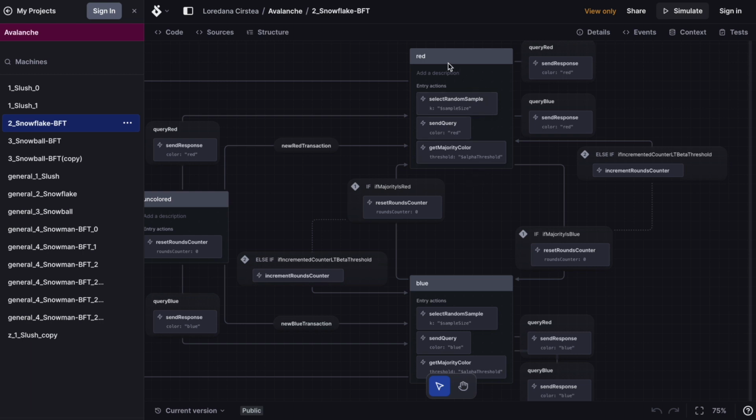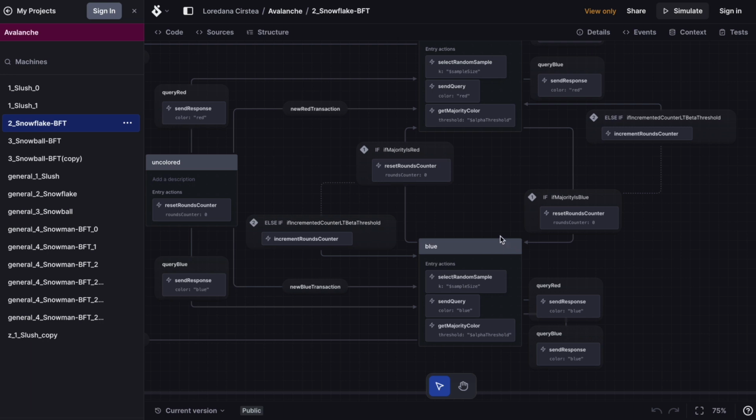So let's say we are again here in the red state after we have received either a red transaction or a red query. And we have already sampled the network and we have calculated the majority color of this round based on the alpha threshold. And let's say that this time we got the color blue as majority. In this case, the rounds counter is reset to 0. So again, we start the random sampling in the blue color, but from a rounds counter of 0.